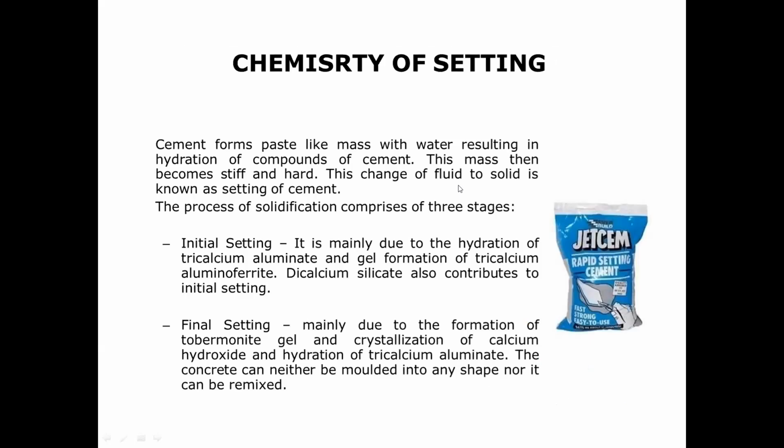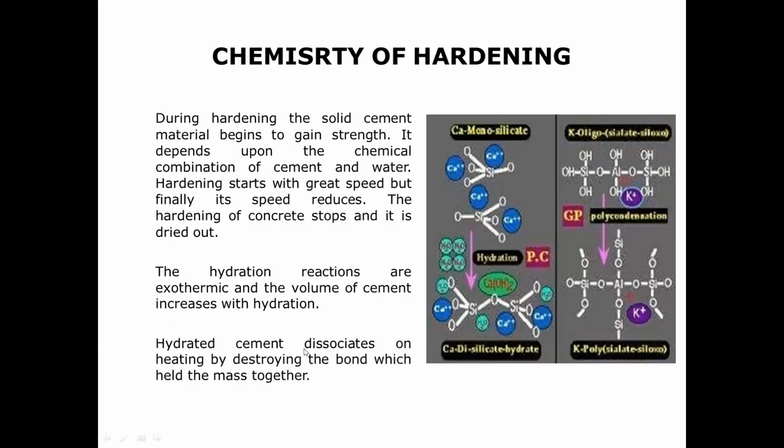Chemistry of setting: what happens when the cement is being set? Initial setting is mainly due to the hydration of tricalcium silicate, tricalcium aluminate and gel formation of tricalcium aluminoferrite. Dicalcium silicate also contributes to the initial setting. How does final setting happen? Mainly due to the formation of tobermorite gel, crystallization of calcium hydroxide and hydration of tricalcium aluminate. The concrete can neither be molded into any shape nor be remixed. Once it has set, you cannot do anything with it.